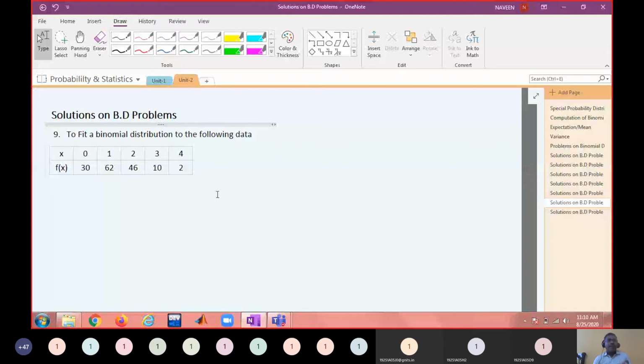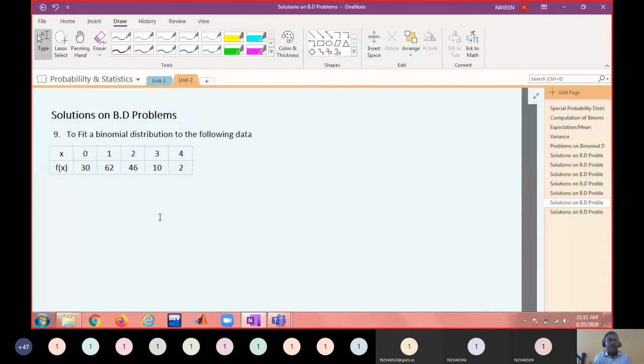So out of 150 trials, 30 trials show no head, 62 trials show exactly 1 head, 46 trials show exactly 2 heads, 10 trials show exactly 3 heads, and 2 trials show all heads. It may be like that. This is the observed frequency distribution. You actually made the experiment and noted down the values.